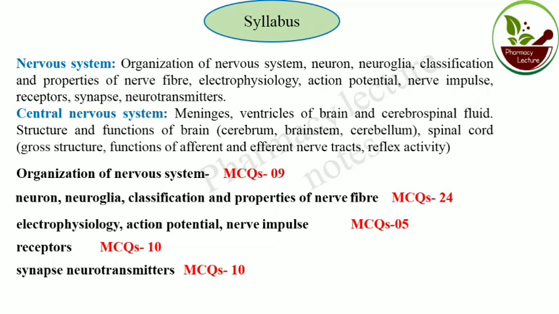What are the chances of questions coming from receptor, from electrophysiology, action potential or nerve impulse? So today we are going to discuss the nervous system part, and a total of 60 MCQs are present in this video.